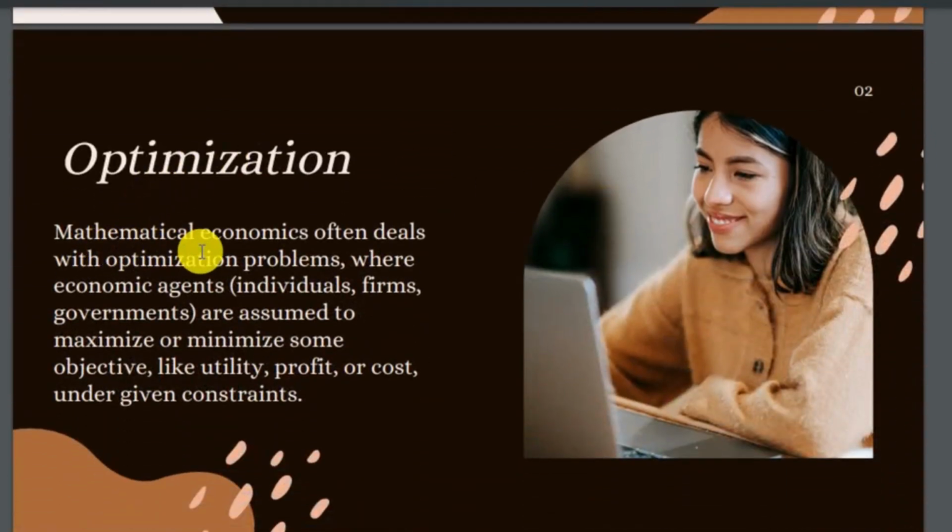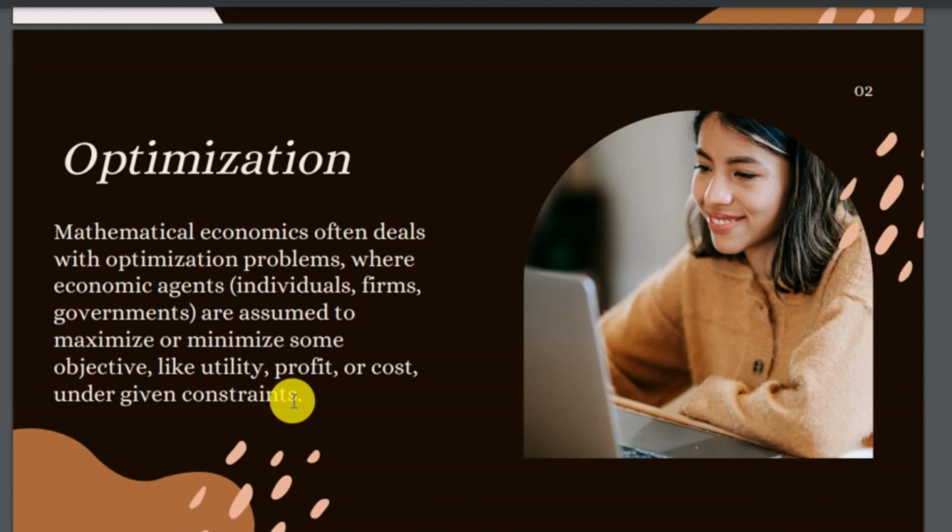Optimization. Mathematical economics often deals with optimization problems where economic agents such as individuals, firms, and governments are assumed to minimize or maximize some objectives like utility, profit, or cost under given constraints. Optimization is the most important issue in economics.